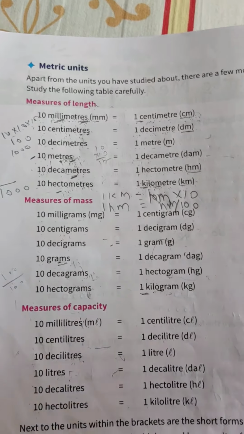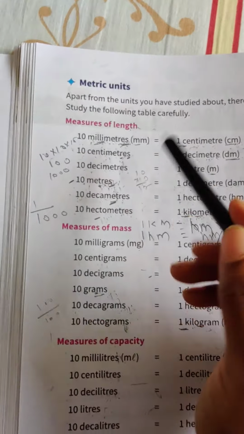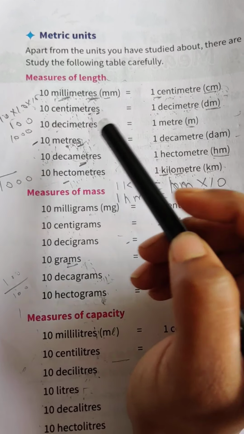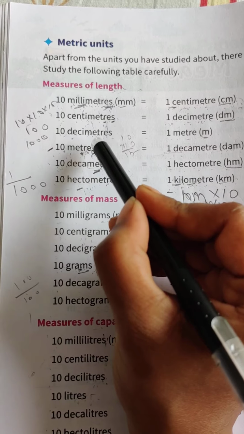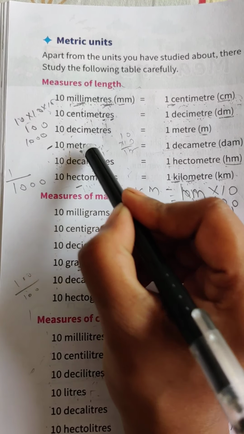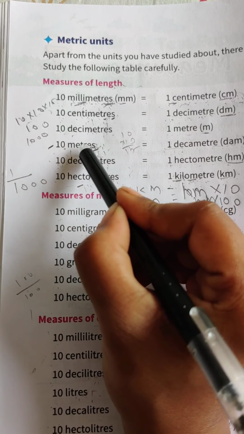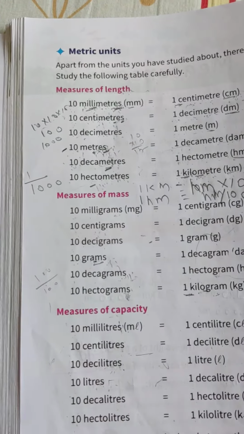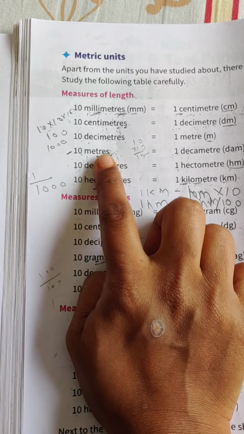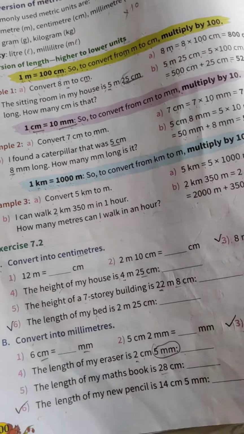Okay, now look here. Hectometer is here and meter is here. So we are converting meter into hectometer. So 1 meter equals... sorry, 1 hectometer equals 100 meters.